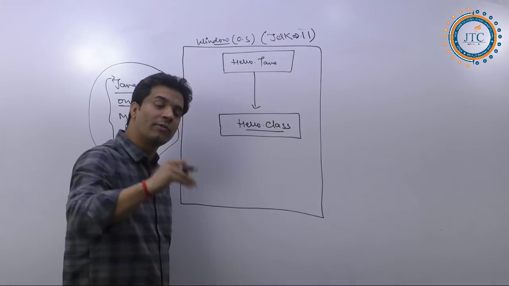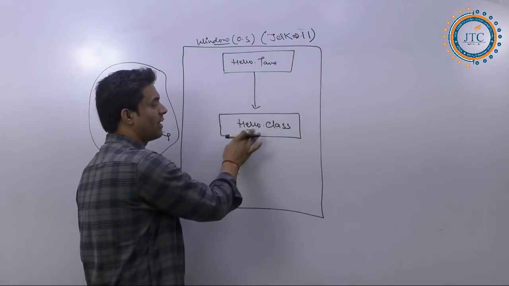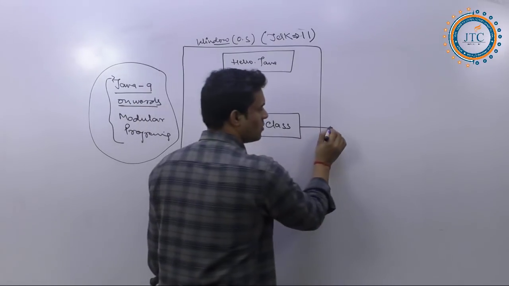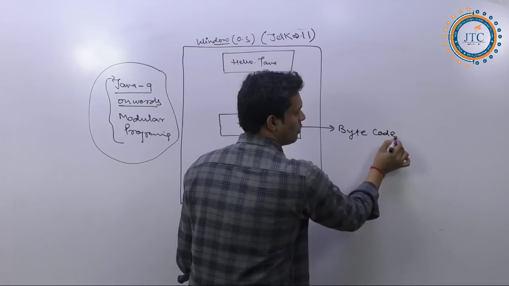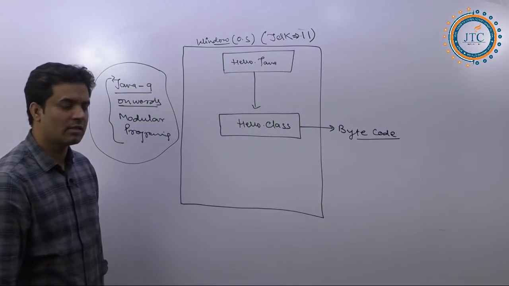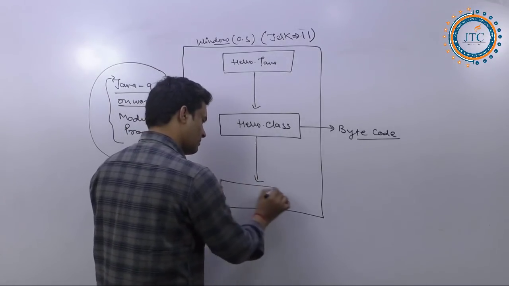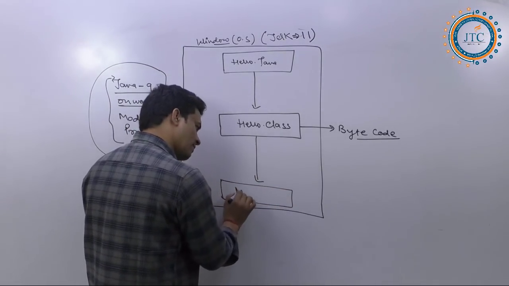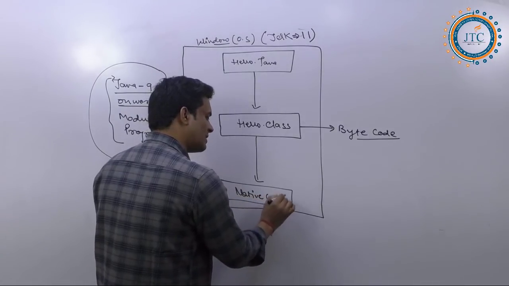See, I'll show you very new important concepts today. This hello.class file we are getting is what we call byte code. And after this, when we finally run, one native code will come, but you will not be able to see this native code.